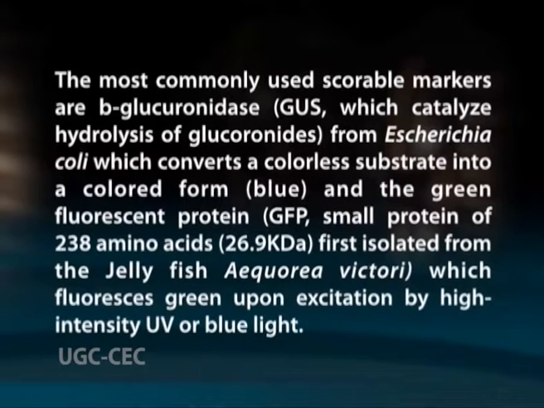form. The most commonly used scorable markers are beta-glucuronidase, which is GUS, which catalyzes hydrolysis of glucuronides from Escherichia coli and converts a colorless substrate into a colored form, which is blue, and the green fluorescent protein GFP, a small protein of 238 amino acids, first isolated from the jellyfish Aequorea victoria, which fluoresces green upon excitation by high intensity UV or blue light. Although expression from the GUS gene is relatively simple and inexpensive to detect, the GUS assay itself is toxic and can therefore only be used for single time point expression assays.